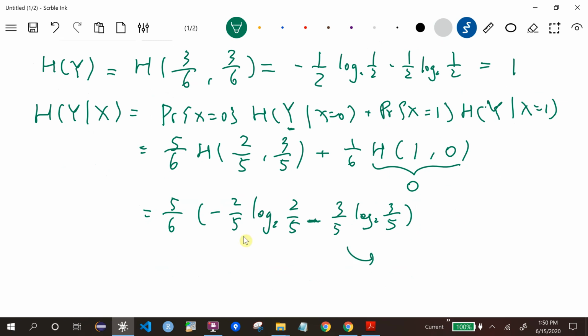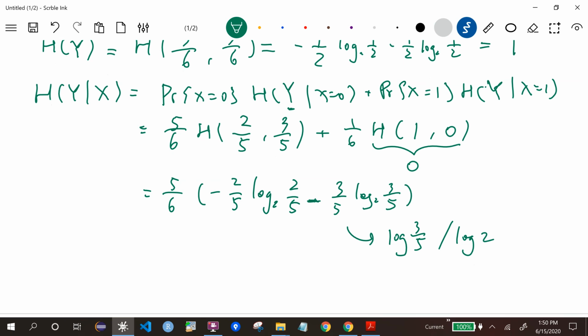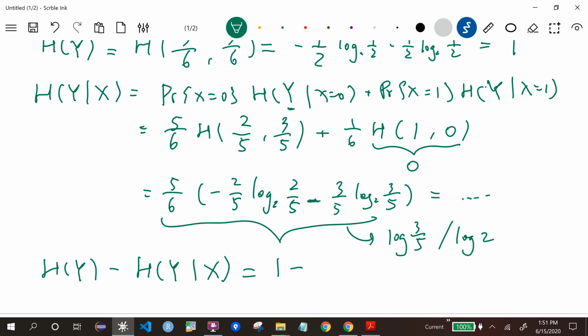So what you need to do to evaluate these is you type in log 3/5 divided by log 2, and the same here. Then basically you get a number here, and at the end, the information gain, remember, the formula is just the entropy of y minus the conditional entropy based on the random variable x. And this is just 1 minus this term here.